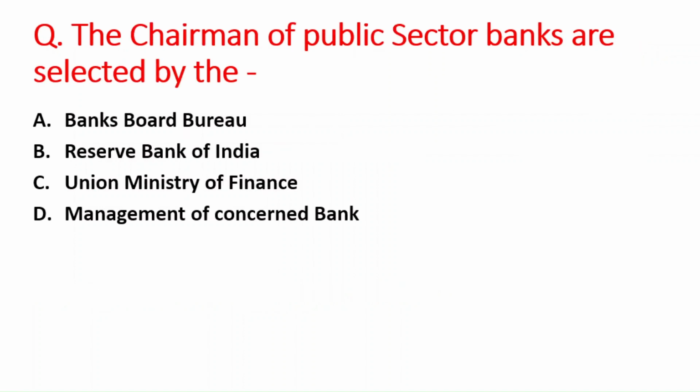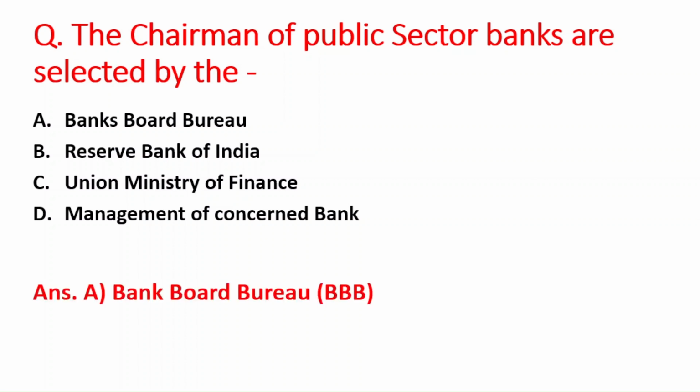Next question is, the chairman of the public sector banks are selected by: A option is Bank Board Bureau, B is Reserve Bank of India, C option is the Union Ministry of Finance, and D option is management of concerned bank. The right answer is option A, that is Bank Board Bureau.